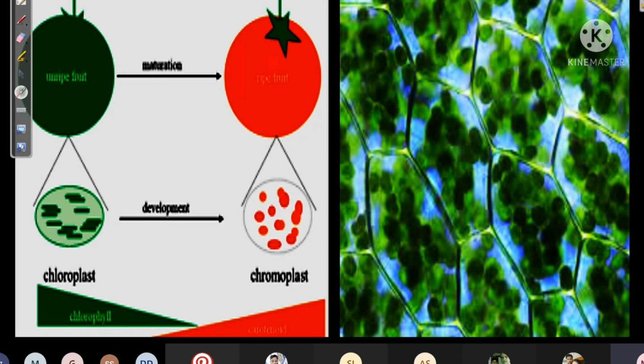Now they have shown tomato here. Tomato has chromoplast and this is green color. So wherever green color is there, they have chlorophyll and they are chloroplast. Actually, chloroplast is a type of chromoplast only.